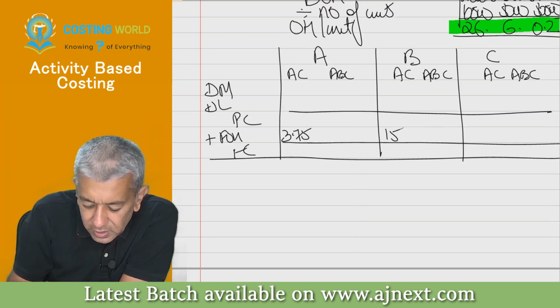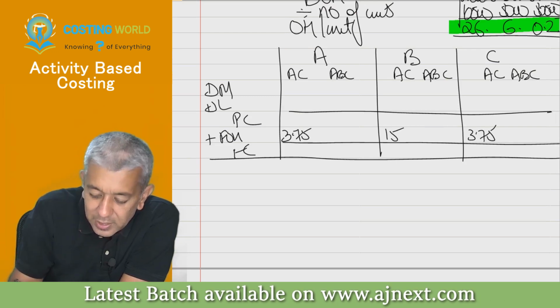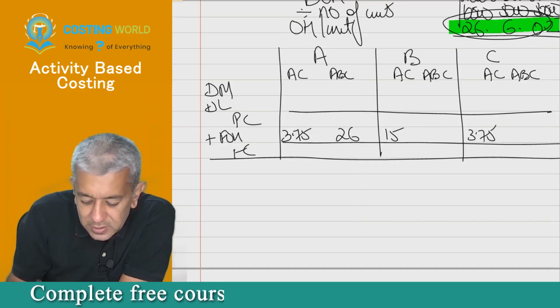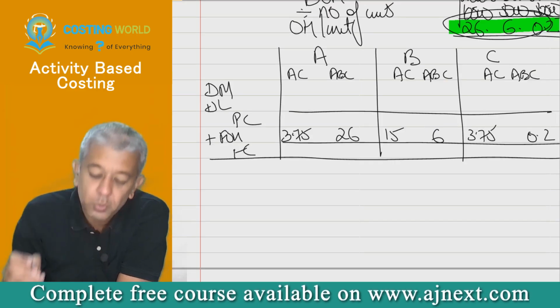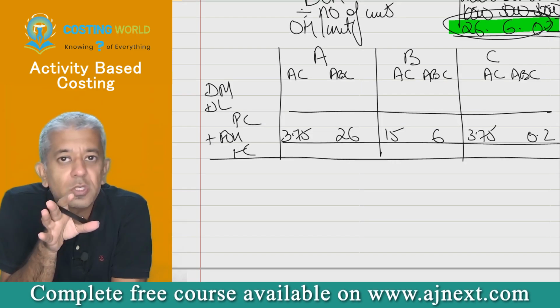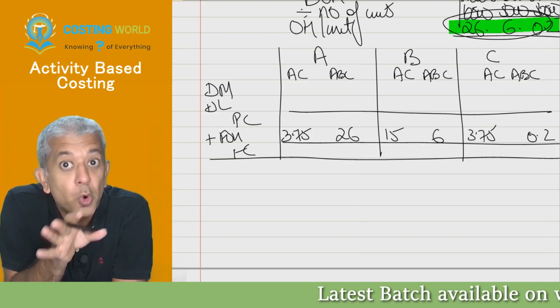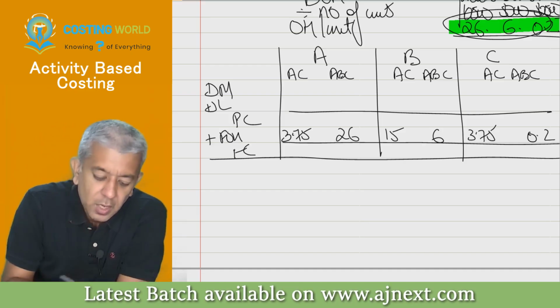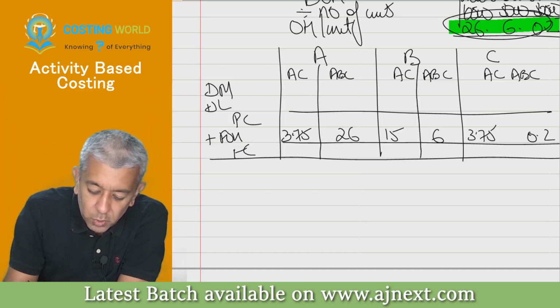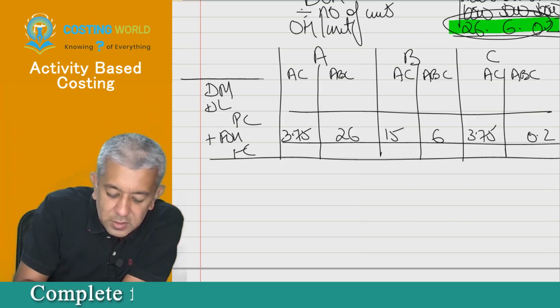3.75, 15 and 3.75. Under activity based costing, we got these answers here: 26, 6 and 0.2. Do remember, activity based costing gives you correct cost. Okay, absorption costing gives you wrong cost. Now, whenever you are going to be commenting, keep a few things in your mind.